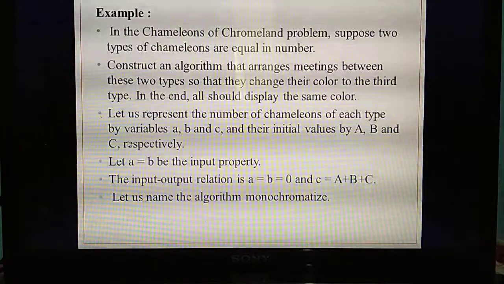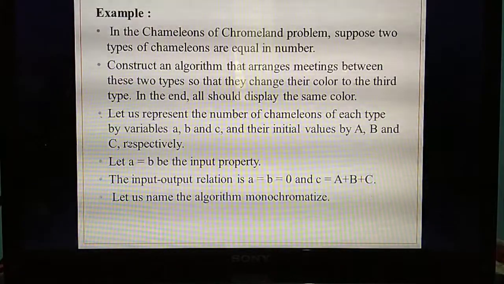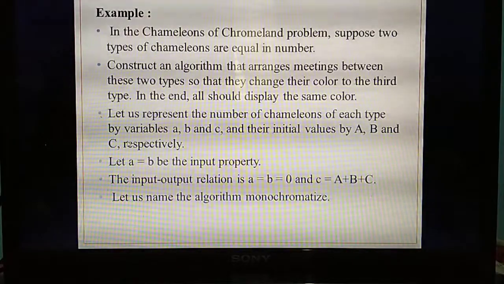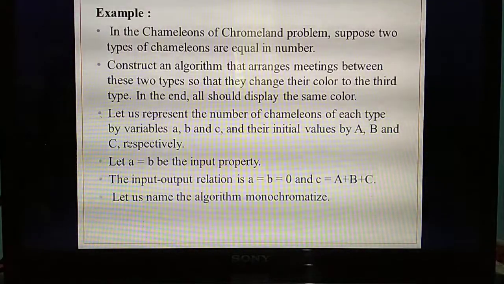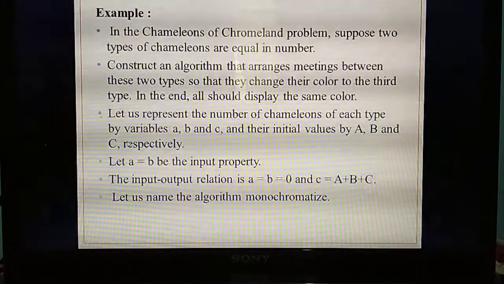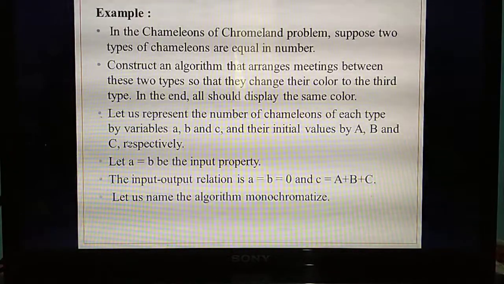The next point: you need to give the input property. What's the format for writing a specification algorithm? First, you need to name the algorithm. Then you need to give the input by means of variables. Then the input property, and the input and output relation. The same way you are going to write here.